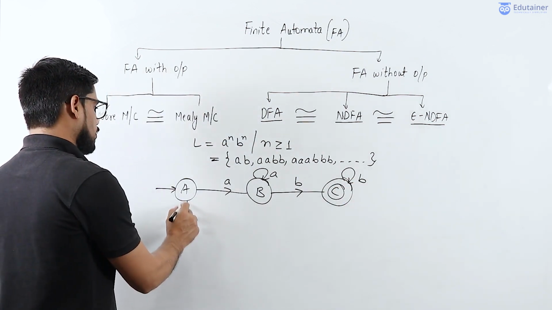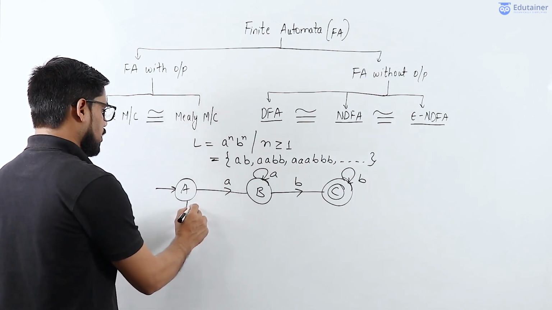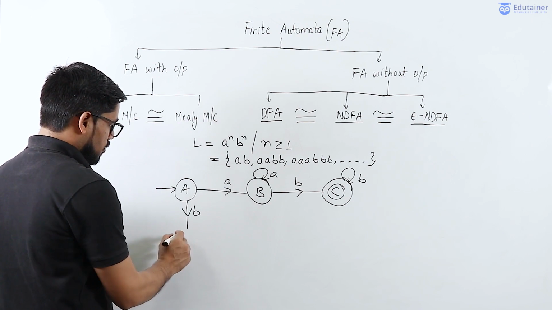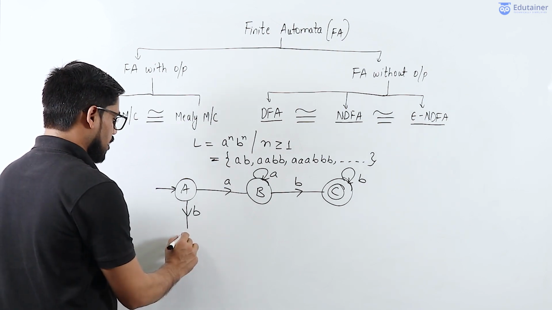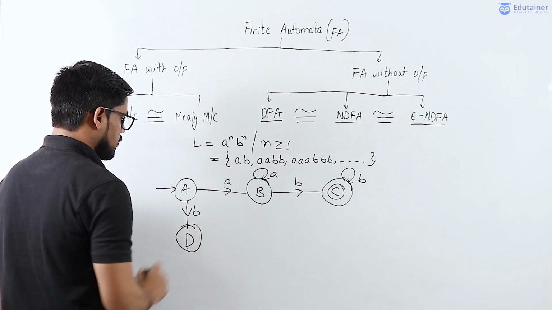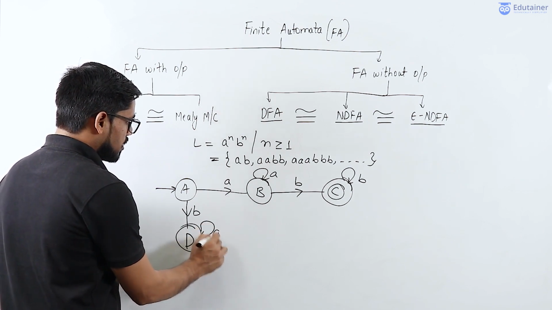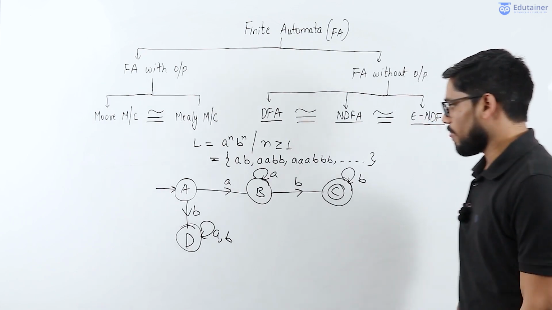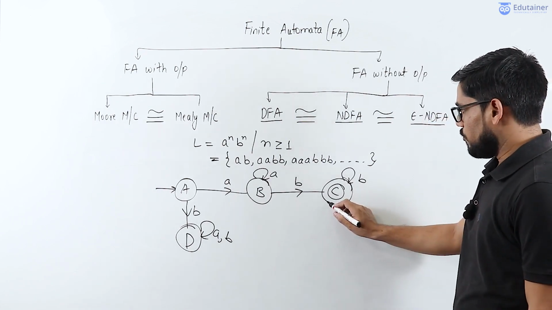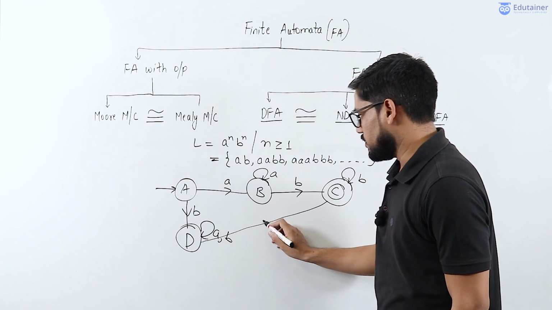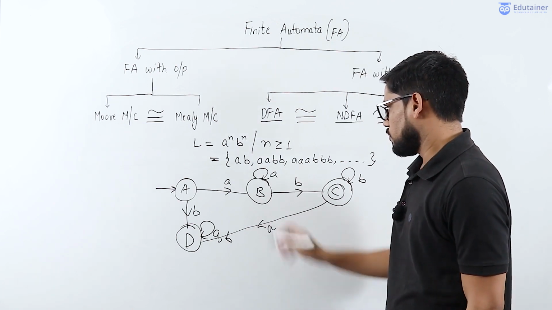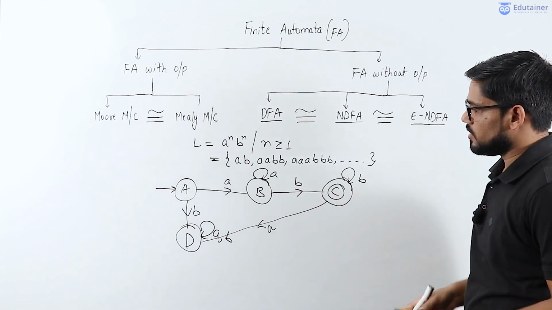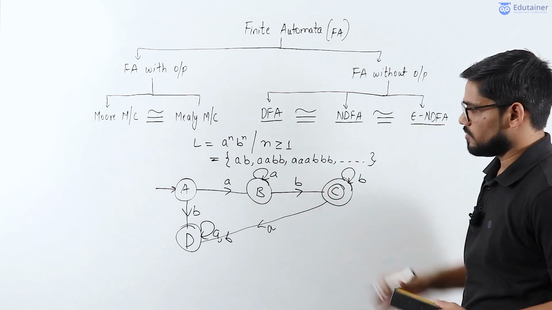And if from the starting, let's say I see input alphabet b, then I will reject the string. Rejecting the string means we have to go to the dead state, and on the dead state, accepting any number of a's or b's doesn't matter. Okay, and here also, if you see a, you will go to the dead state D. So you think that this is the final transition diagram for this language.